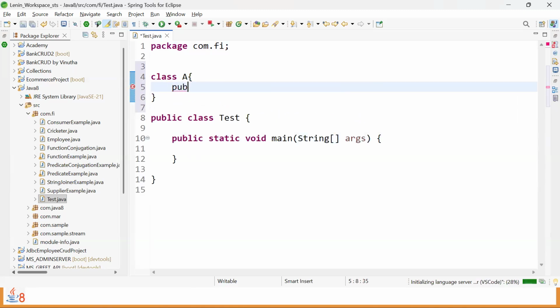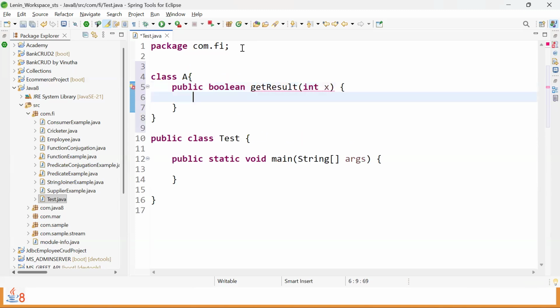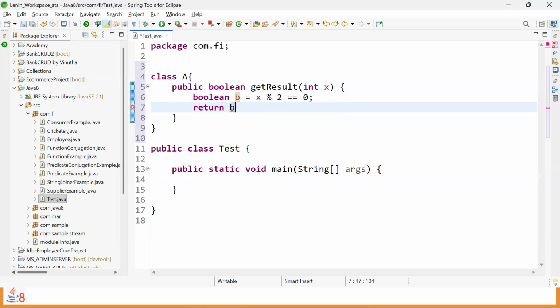Then I'll take one method, say public. Then return type, I'll take a Boolean. Then method name, I'll take it as some get result followed by one integer argument. And inside this method block, let's go for writing some logic here. Say x modulo 2 double equals 0, a Boolean expression I'm writing. Therefore, we can store it into some Boolean reference. Then as per the method syntax, return type is non-void. It makes it mandatory to return the appropriate return variable or value.